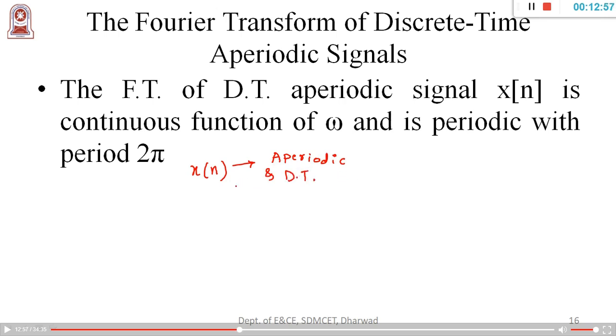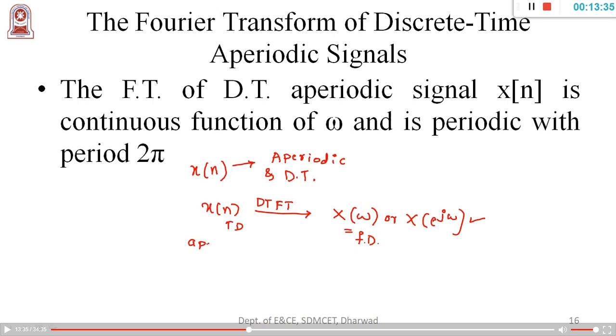So now if I want to analyze, then x of n is to be converted into the frequency domain, X of omega or X of e to the j omega. Both ways are correct here. So it is not only X of omega, even if you write X of e to the j omega, that is also absolutely fine. So both are correct ways of representation in the frequency domain. So now I will be applying DTFT for this to move from time domain to frequency domain. This is time domain TD, and this is FD, frequency domain. Now here, as I told you, the signal is aperiodic.